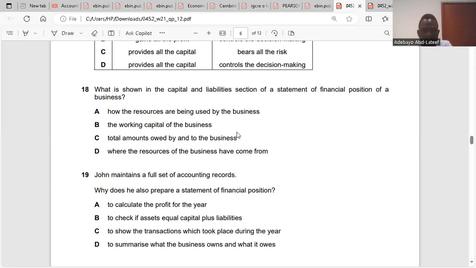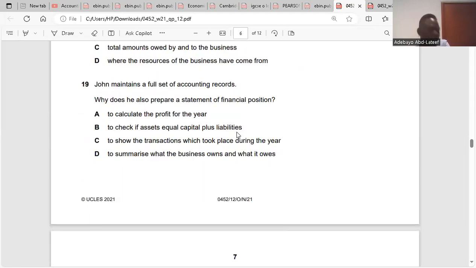Clear? Yeah. All right. Because the assets are for the business, it's basically assets equal to capital plus liabilities. So that's why. So, question 19.